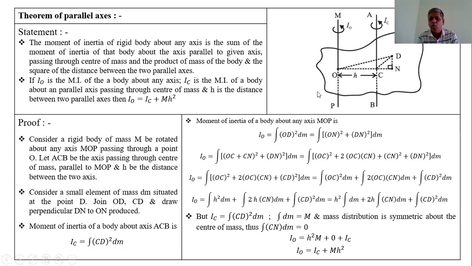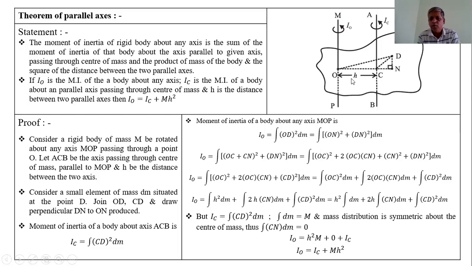Therefore, instead of OD square, we write ON square plus DN square. So the moment of inertia about the axis MOP is equal to the integration of [ON square plus DN square] dm.